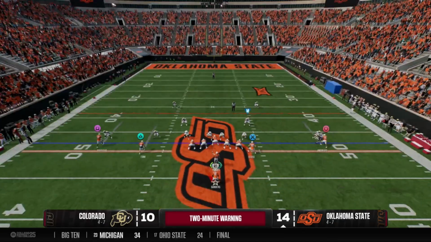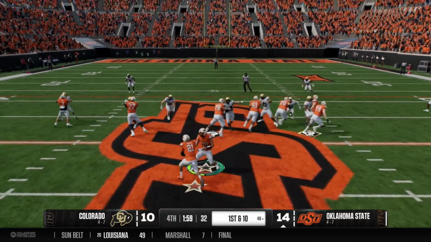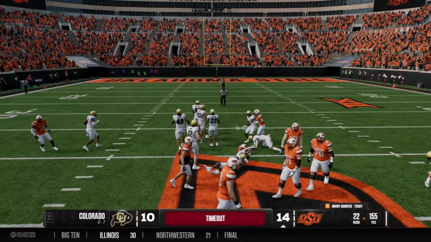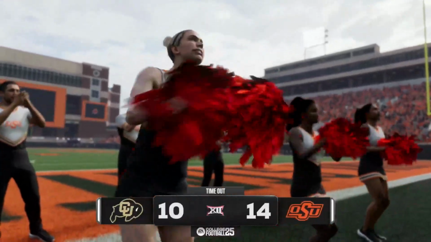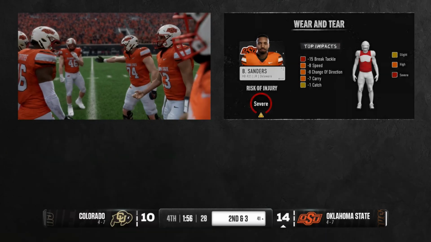Barry is finally back on the field after the 2-minute warning. Hopefully he can make some stuff happen. Here he goes. He gets a hole. Oh man, that guy over-pursued way bad. But we got a huge run there. Love that for Barry. Got to keep him with the ball right now.